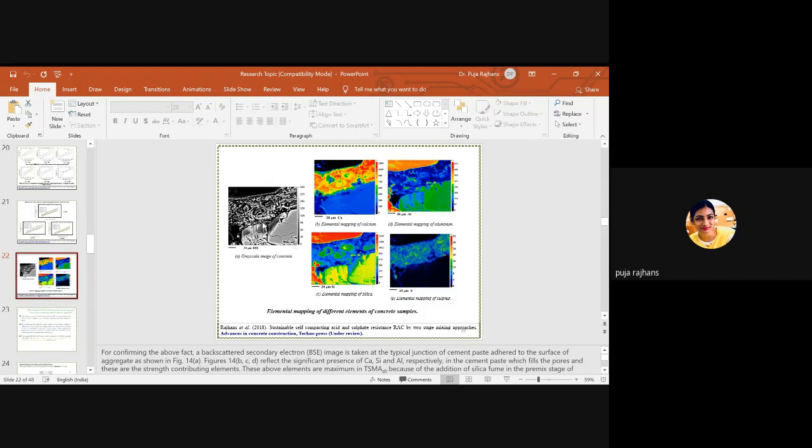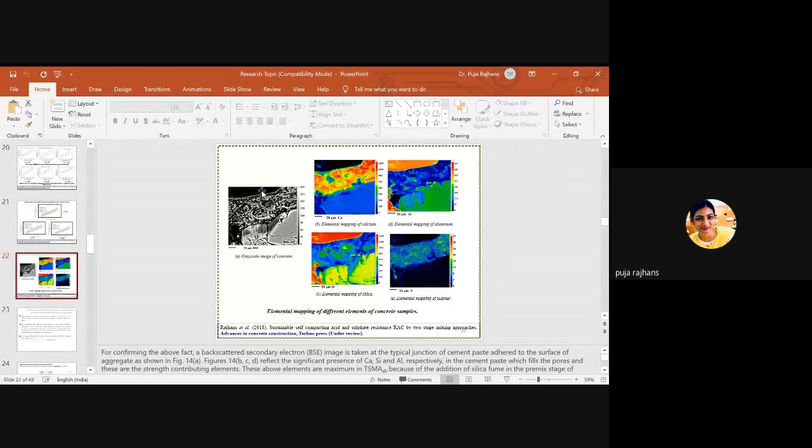portion. So here this is the elemental mapping of calcium, this is the elemental mapping of aluminum, sulfur and silica. So in my mixing approach we have silica. The intensity of silica is more, you can see in the aggregates.